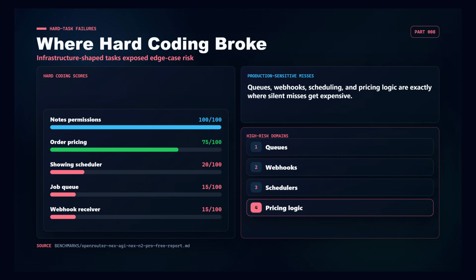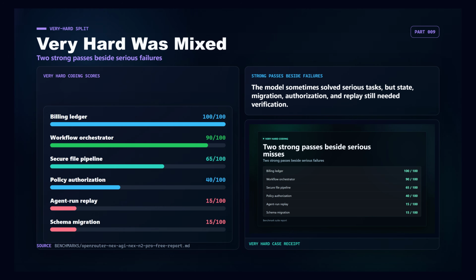The hard coding set changed the picture. Notes permissions passed cleanly, but several infrastructure-shaped tasks failed badly. The job queue scored 15 out of 100. The webhook receiver also scored 15. The shipping scheduler scored 20. Order pricing did better at 75, but still failed the benchmark. That pattern matters because queues, webhooks, schedulers, and pricing logic are exactly the places where silent edge case misses get expensive. Very hard coding was not simply bad.